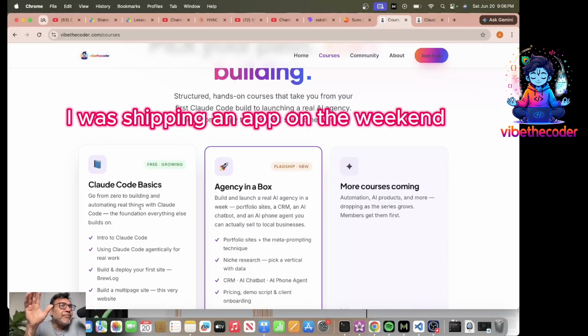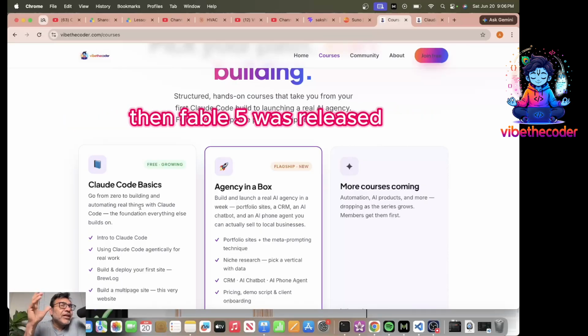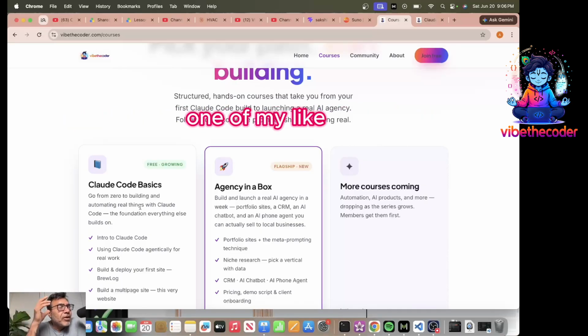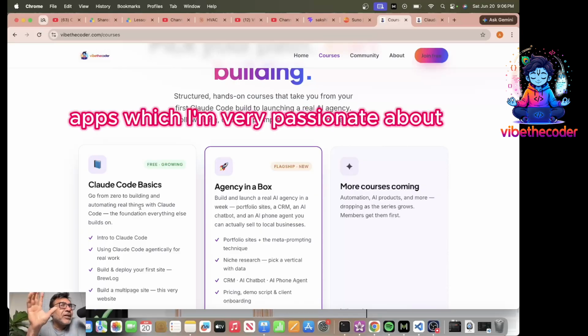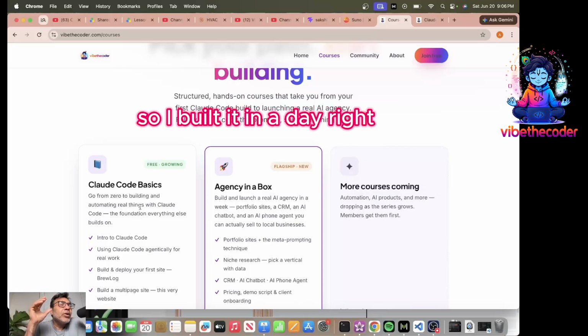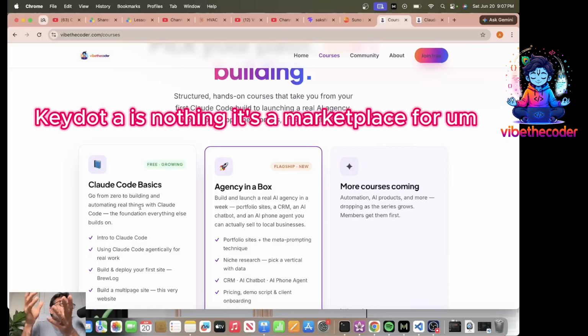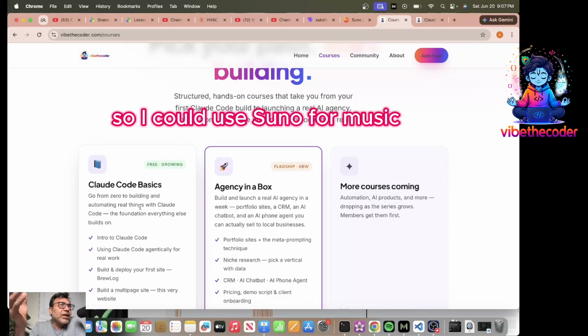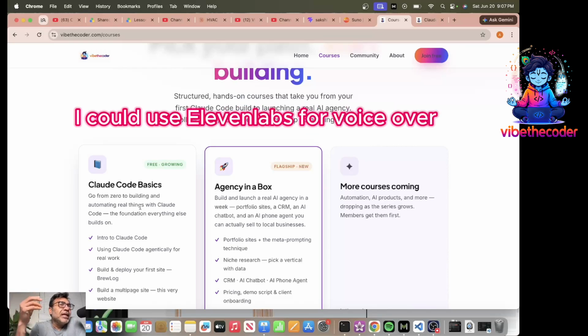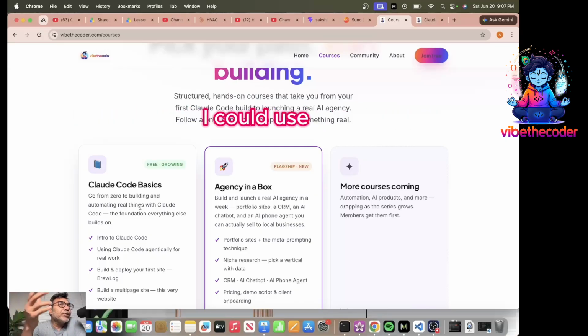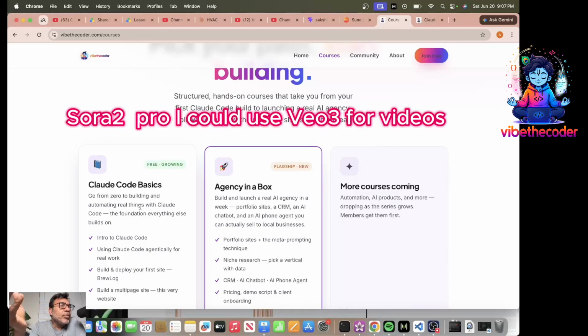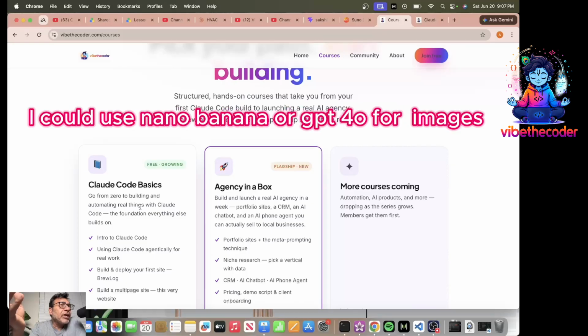I was shipping an app on the weekend when Fable 5 was released. I was so excited. I'm like, let me just build one of my apps which I'm very passionate about. So I built it in a day, right? I gave Claude Code access to Key.ai. Key.ai is nothing, it's a marketplace for different models, right? So I could use Suno for music. I could use 11 Labs for voiceover. I could use Sora 2 Pro, I could use VO3 for videos. I could use Nano Banana or GPT-4o for images.